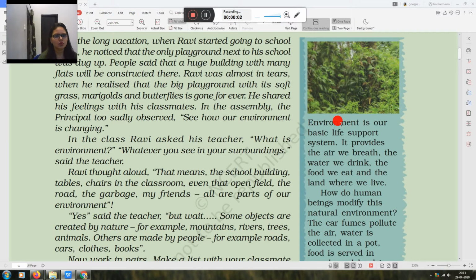Class 7. Today we will revise our chapter number 1 of geography, which is environment. In environment we will discuss the components of environment and many more points. First of all, what do you mean by environment?